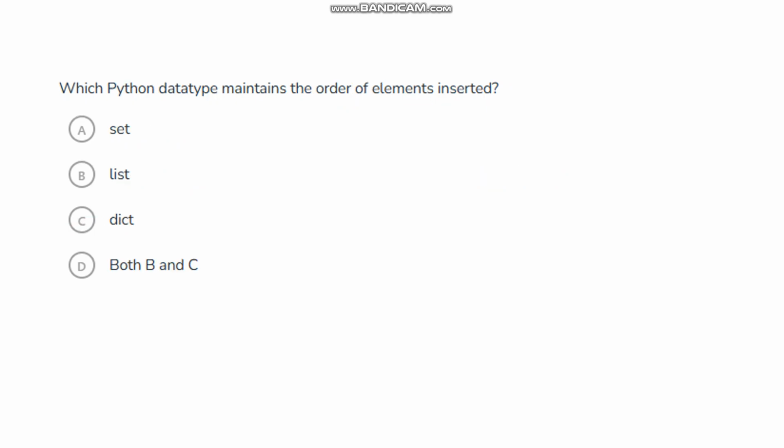Which Python data type maintains the order of elements inserted? Whatever order we insert the elements in, it has to maintain the same order. If we take the list, it maintains the order of insertion. If I give data like 1, 2, 3, and then write L dot update 5 and 6, the 5 and 6 will be added at the end only.